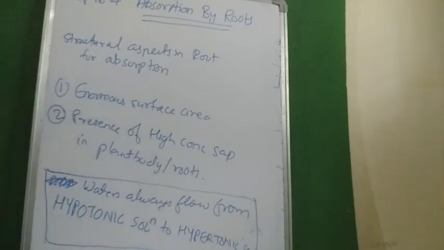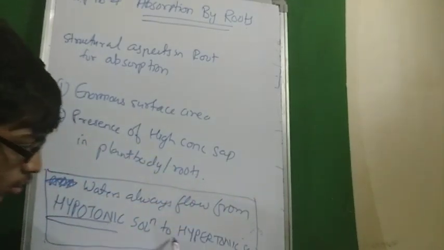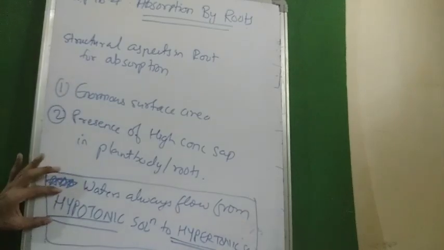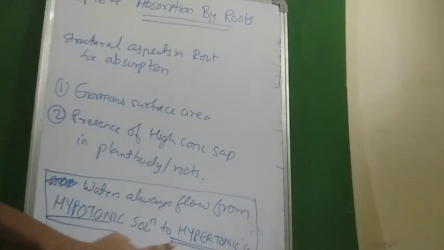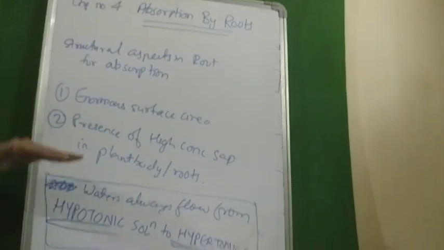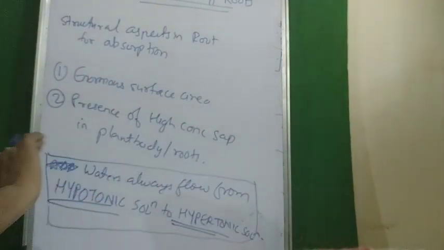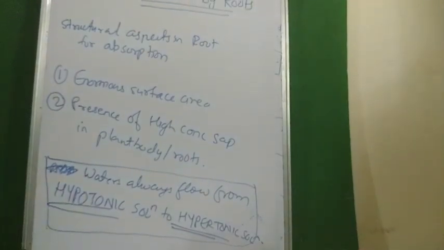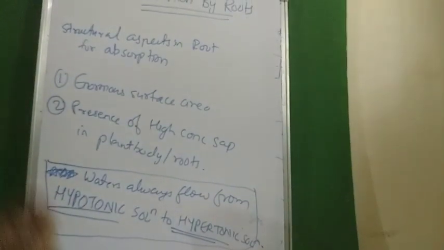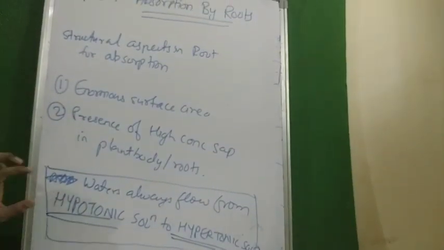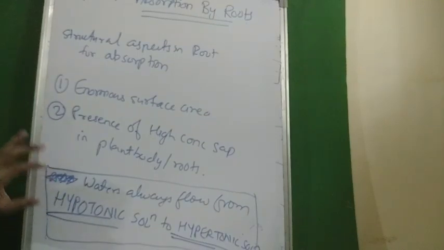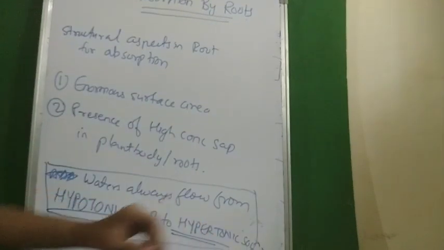Hypo means less and hyper means more. So water flows from lower concentration of solutes to higher concentration of solutes.